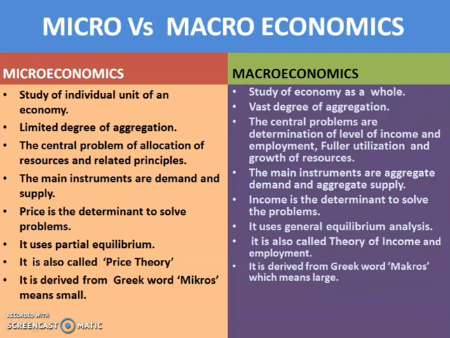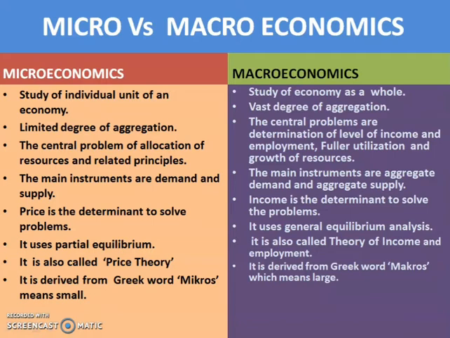But macroeconomics deals with the central problems of determination of level of income and employment, fuller utilization and growth of resources.